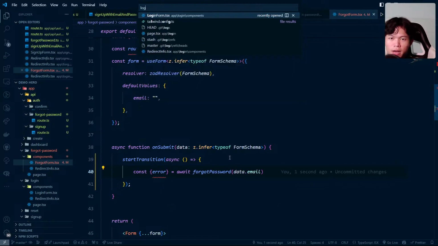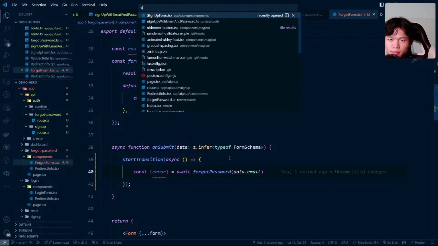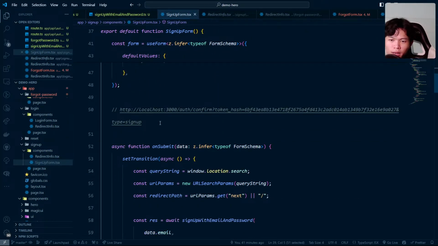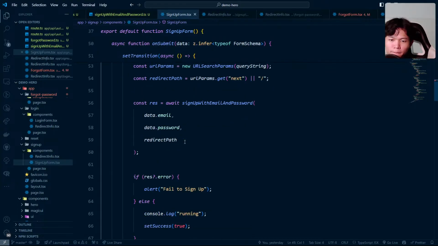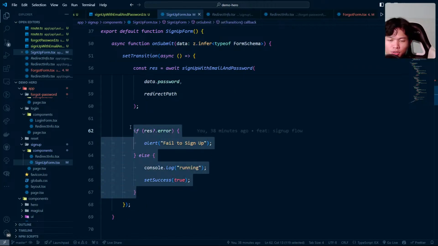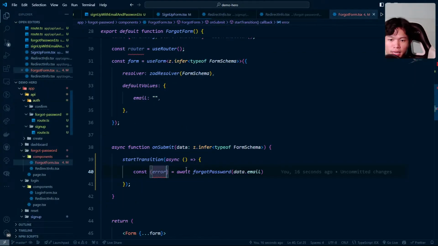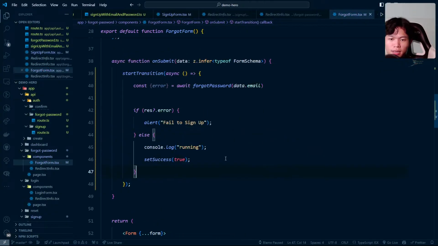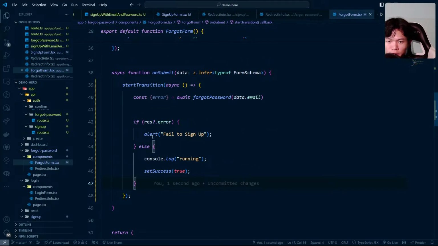Let's take a look at how I implemented the sign up. Okay, I need to remove this. This is how I implemented the sign up. When I have an error, I can just do something like this. Oh yeah, because we need to tell them that it's successful and things like that. Most of the flow right here is going to be the same for the alert, except the alert right here.